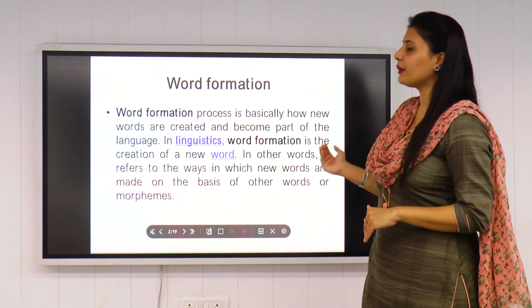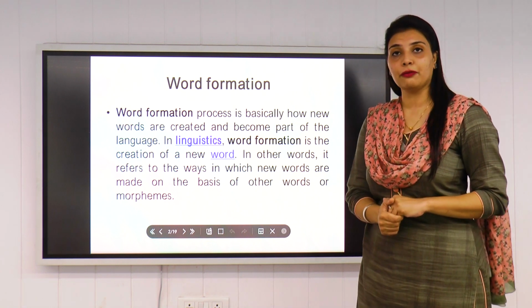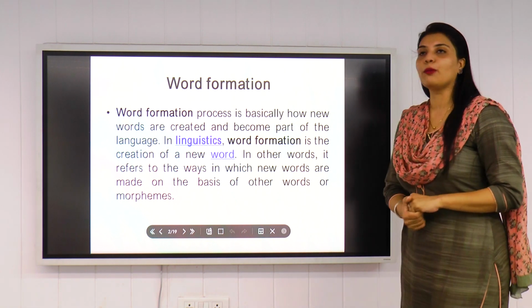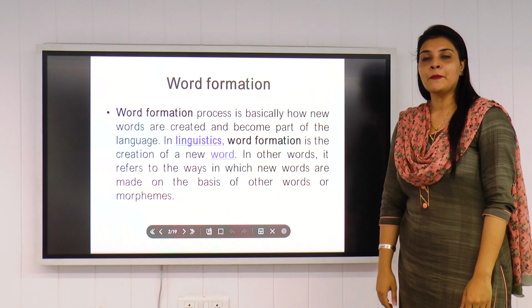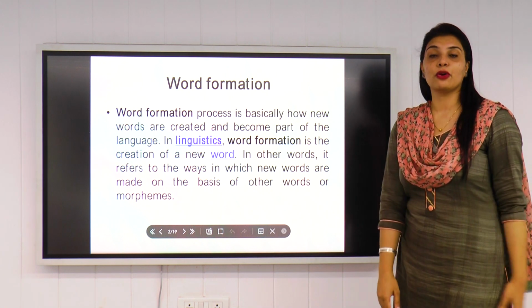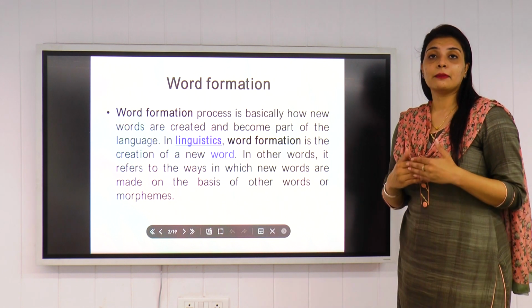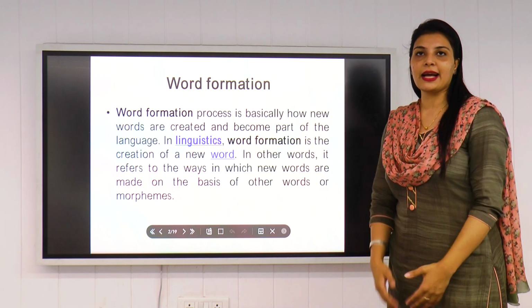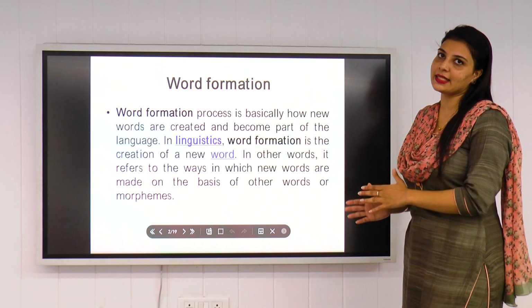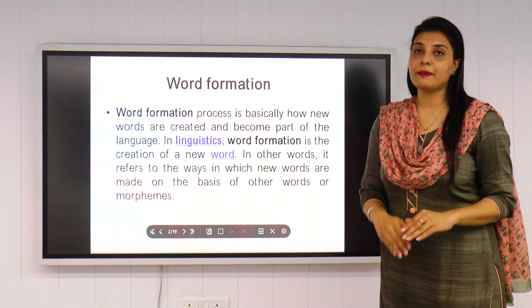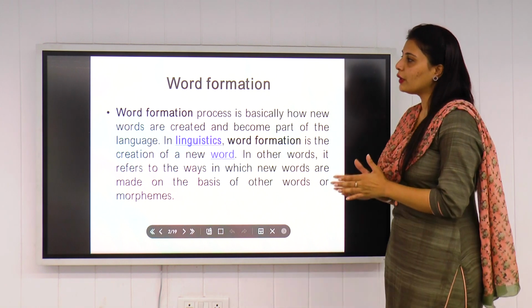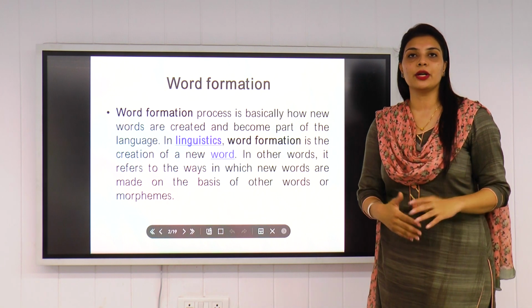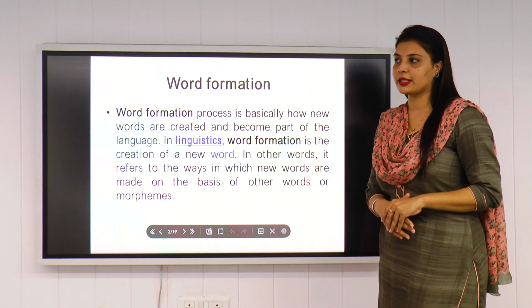But when it comes to written information, when it comes to word formation, we always go by the morphemes. So morphemes are basically the units for the creation of new words. And this is also known as morphology. So basically, the point which we are going to discuss today is morphology. We are going to discuss everything under morphology. I'll repeat once again, morphology is basically the study of word formation. So how we create new words and why we create those new words.